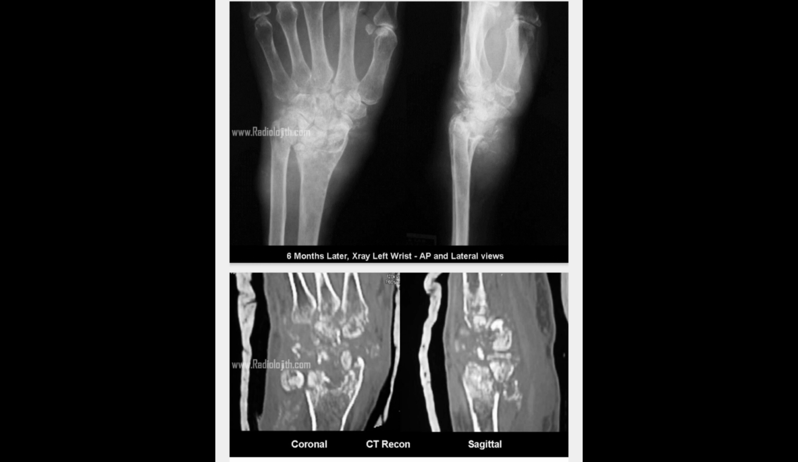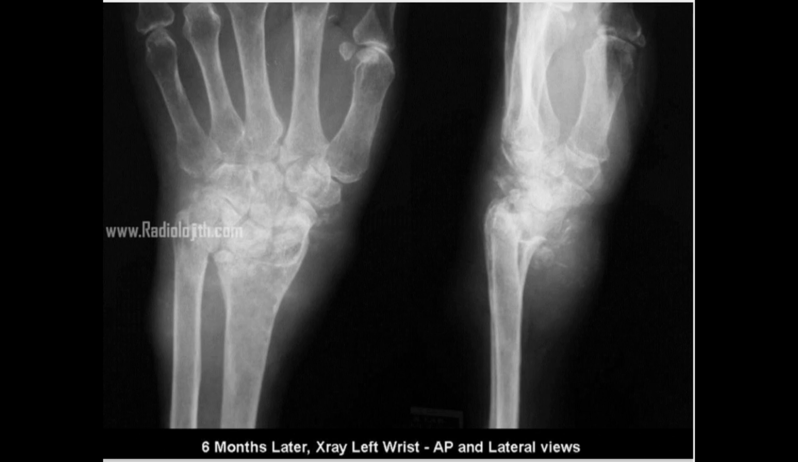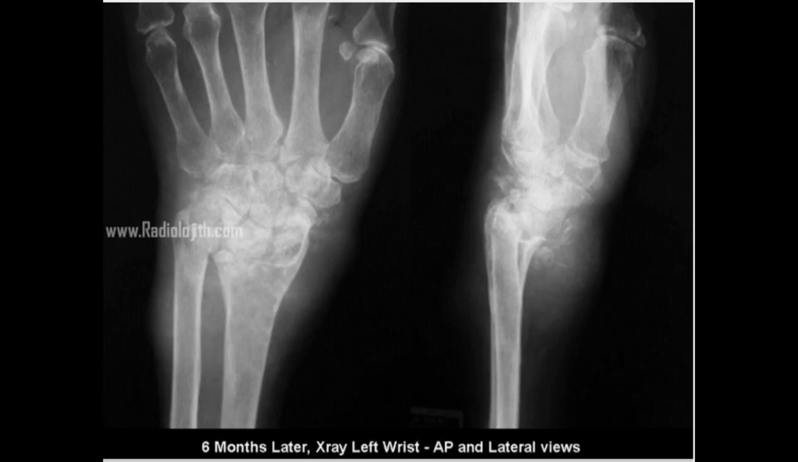There is extensive destruction of the carpal bones and the radioulnar bones, most at the radiocarpal joints, disorganizing and dislocating the joints. Also noted is increased density in many of the involved carpal bones with debris and distension around the wrist joint. All of the findings are well seen in the given CT section. So the diagnosis is, yes, you know now, come on. Okay, I'll give you the 6Ds which are already mentioned: destruction, dislocation, disorganization, density, debris, and distension.